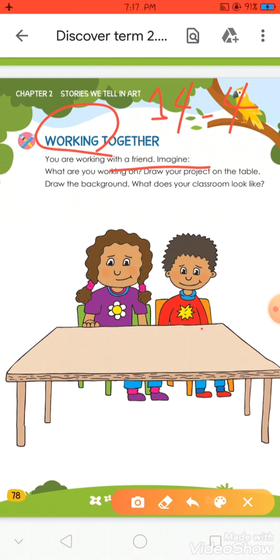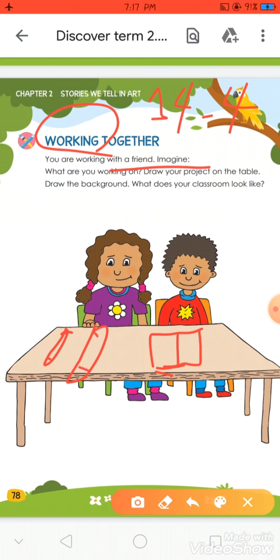For example, here I wanted to make a pencil case. Okay, what can I use? I can use paper, clay, crayons. What else can I use, KG? I can use crayons or pencils.